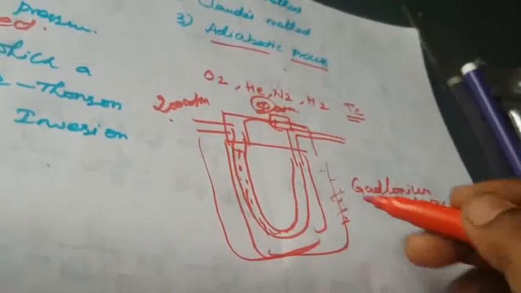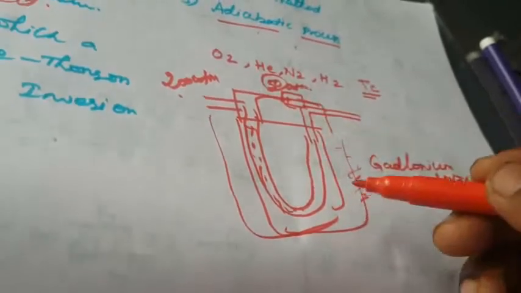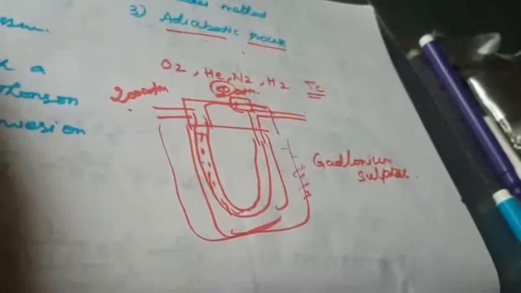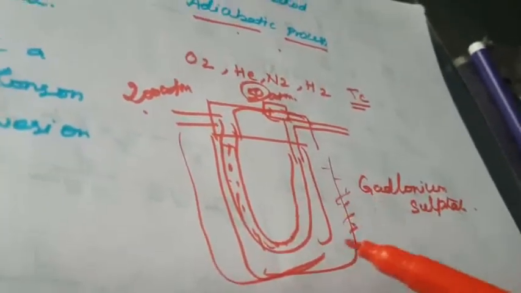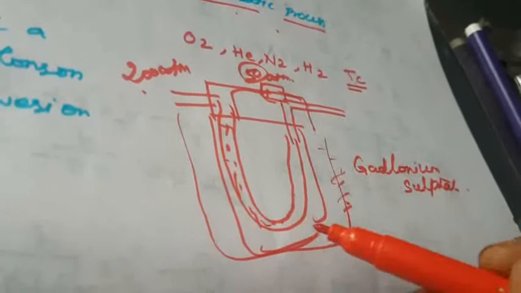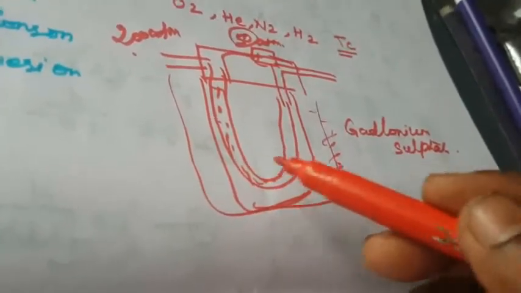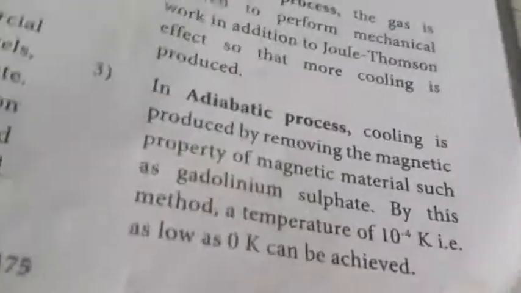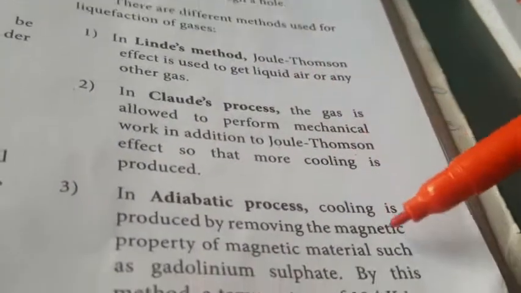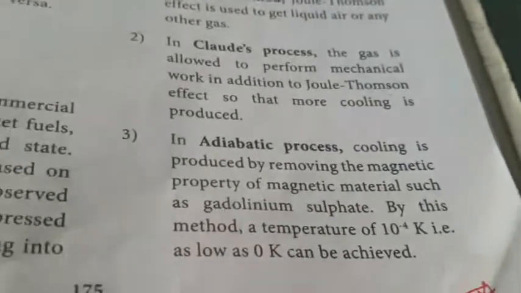What is the purpose? The magnetic property appears, meaning a magnetic moment is produced in the chamber. Then suddenly we remove the magnetic field. What will happen? The molecules will be disordered, and the temperature is immediately reduced toward zero. Thus we can lower the temperature. This is called the adiabatic process. Your textbook gives only the names: the Linde process, the Claude process, the adiabatic process, with no explanation. Okay, that is enough for now.